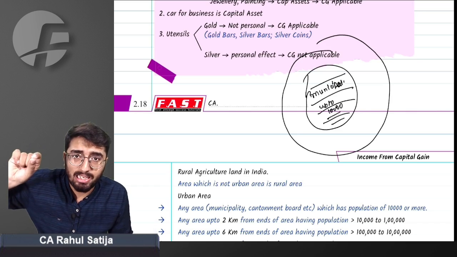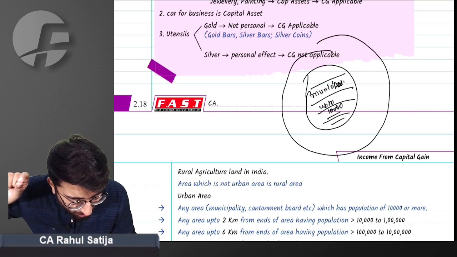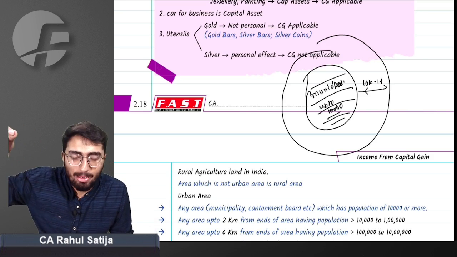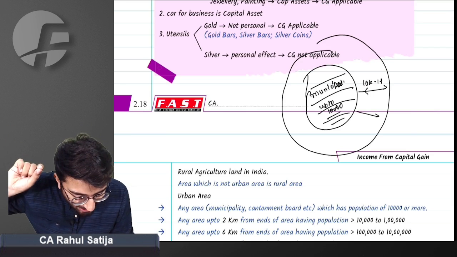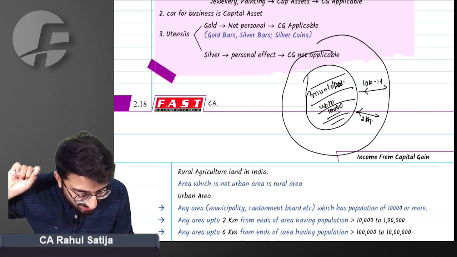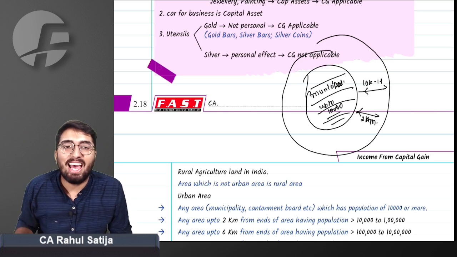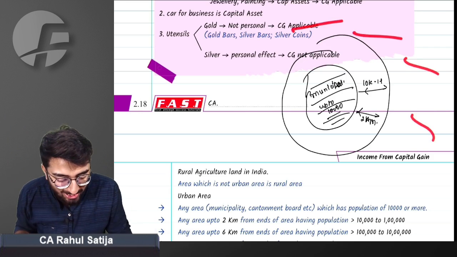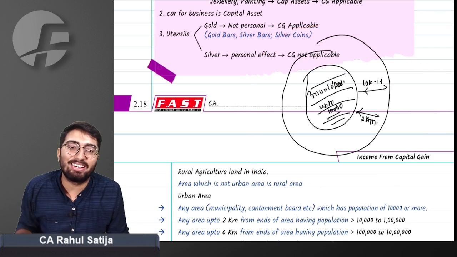The provision says, if population is between 10,000 to 1 lakh, then area covered by municipality and 2 kilometers additional area from its radius will also be considered as urban area. Beyond that, any area will be rural area.